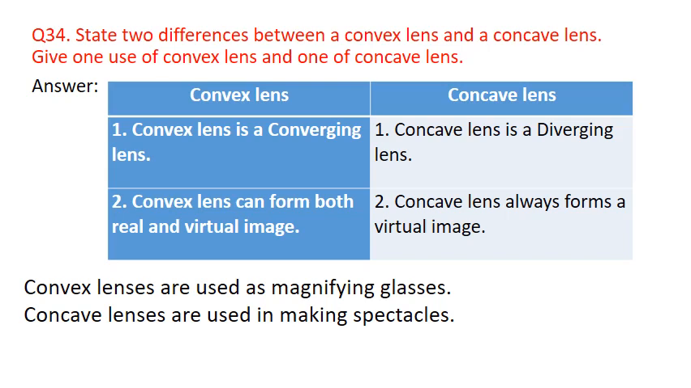Whether an object is placed at a large distance or close to it, a concave lens always forms an image which is virtual, erect, and smaller than the object.